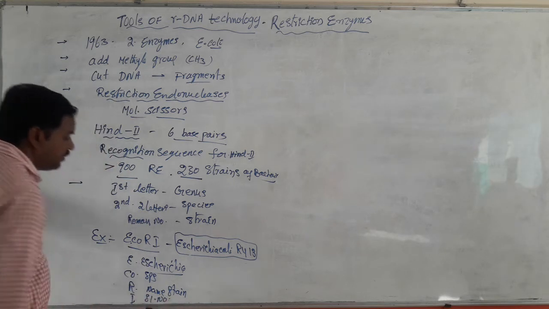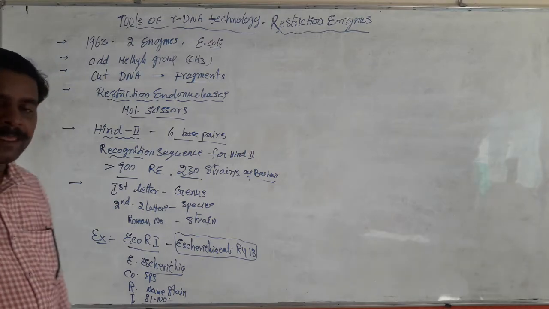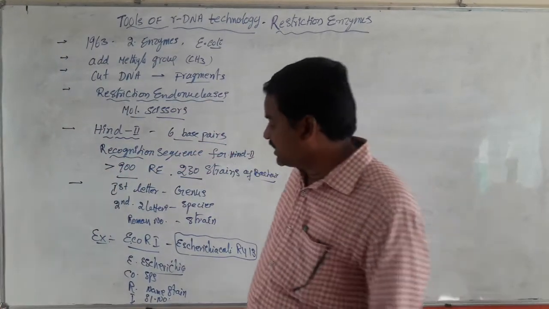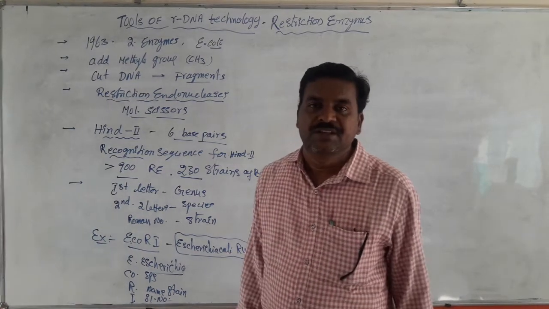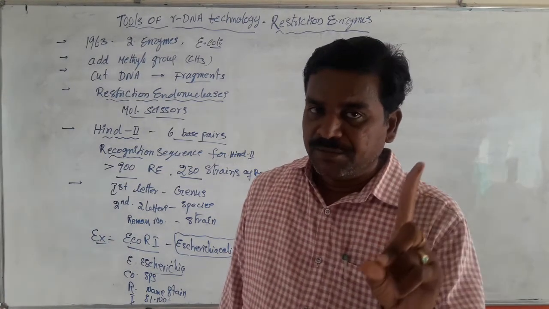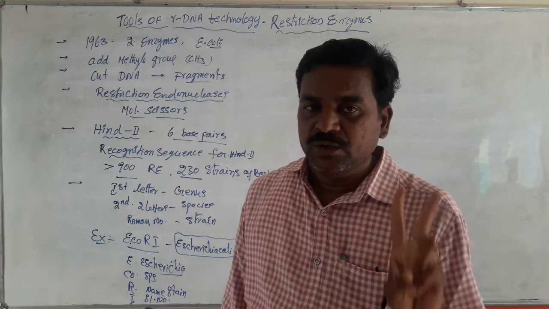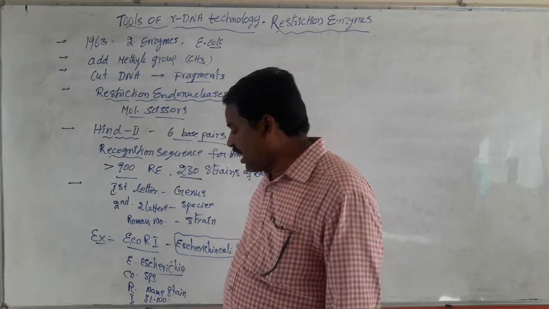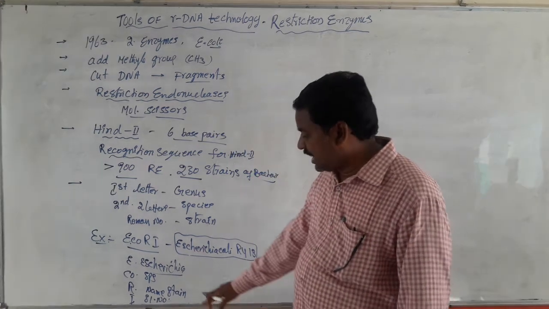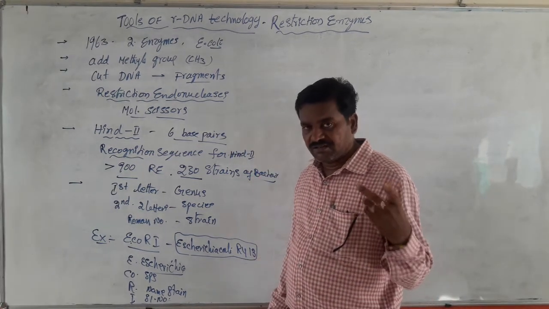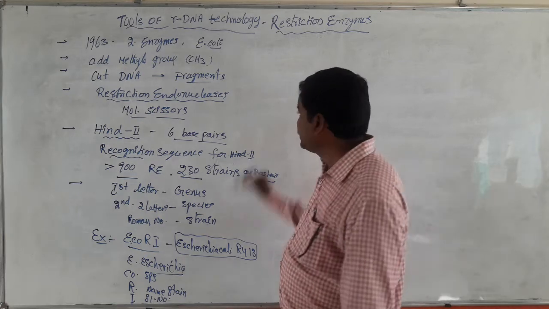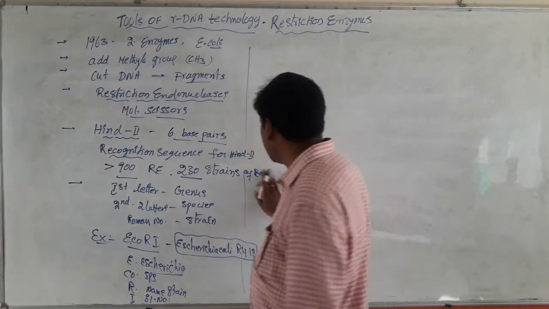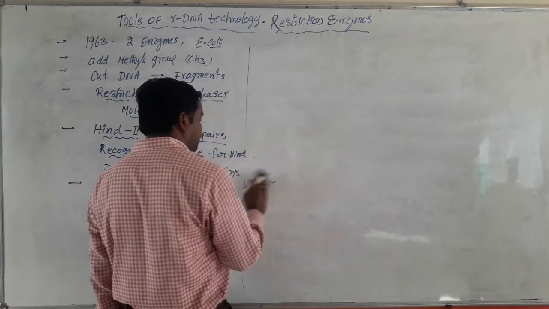In this way, in the nomenclature scheme of these restriction enzymes, the first letter indicates the genus, the second 2 letters the species, R the strain, and I the serial number. That is the nature of nomenclature.